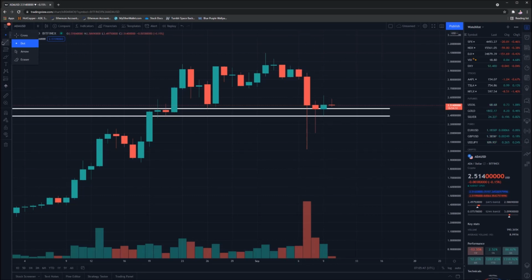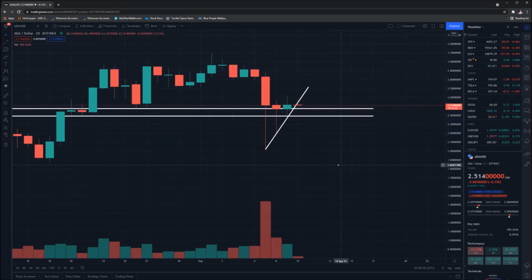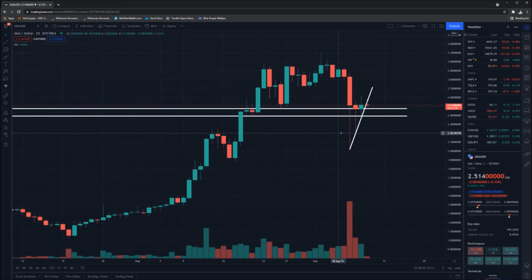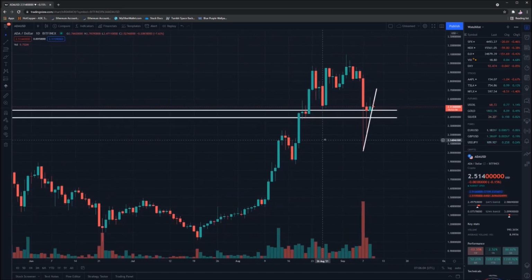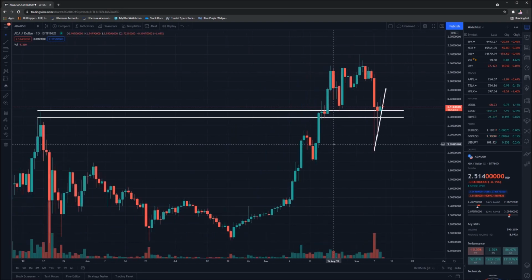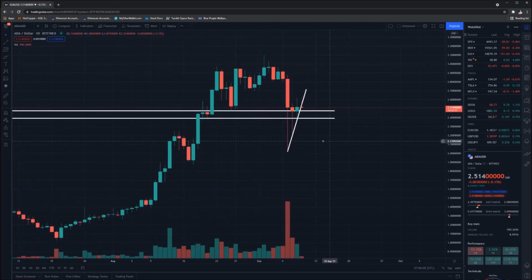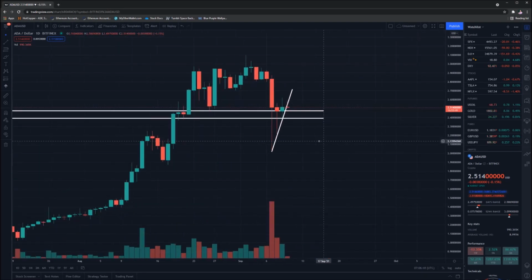Interestingly enough, there is the possibility that we could put in a short-term trend from this point of view if we manage to close above this line here. I'll just leave that there for your reference. But I really think that overall, we're still looking quite positive for ADA. It hasn't closed below the support on any of the days.